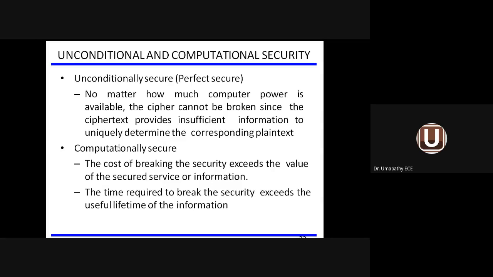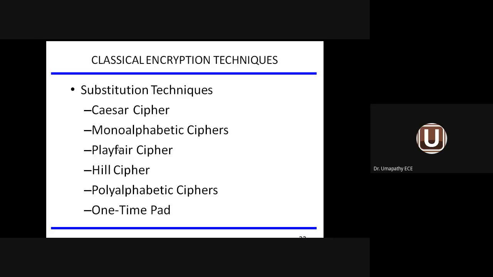That means you are providing security either for the system or for the network with respect to the cost factor. In such a case, it is called computational security. So what are the classical encryption techniques available? I was telling in the previous class, the classical encryption techniques, generally 2 types are there. One is called substitution technique. The second one is called transposition technique. Now we are coming across the first category, substitution technique. Under substitution technique, we have 6 subdivisions available.